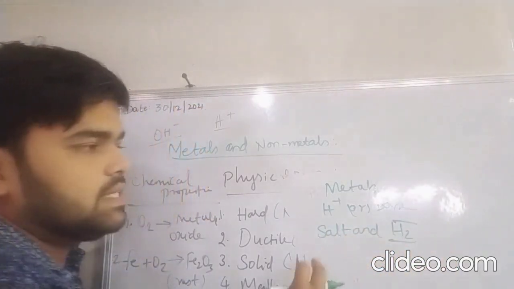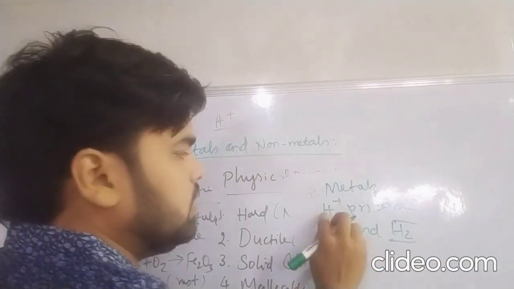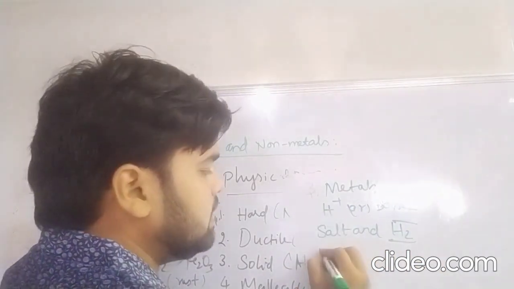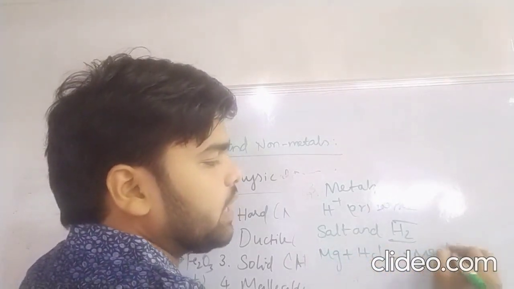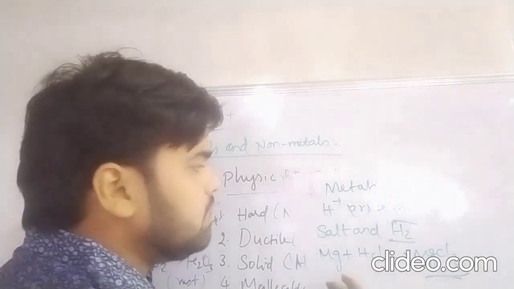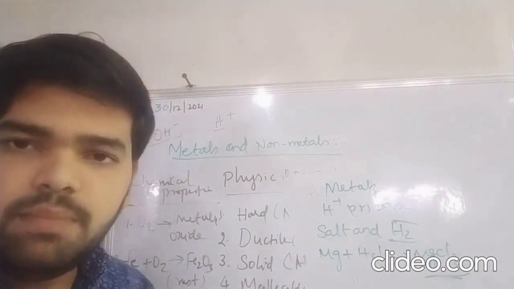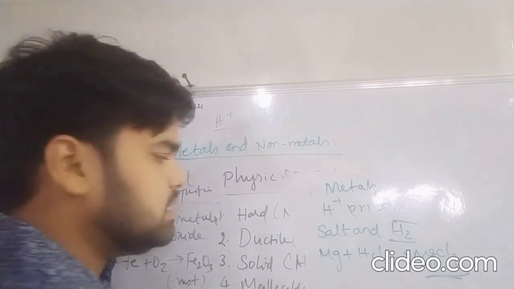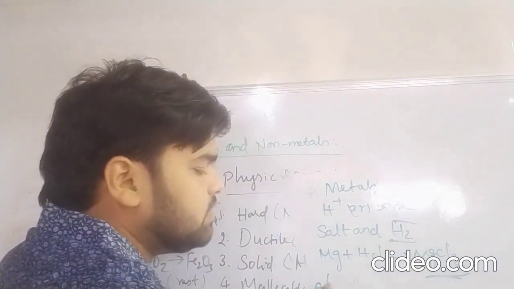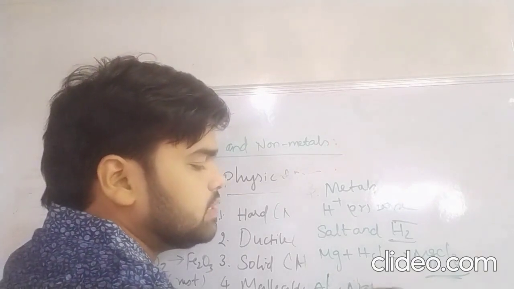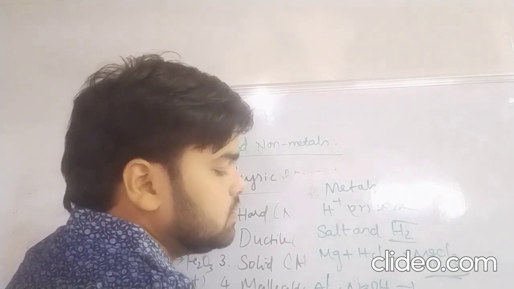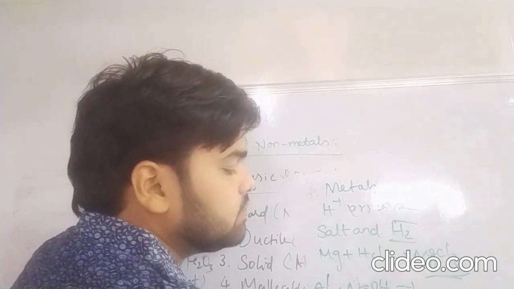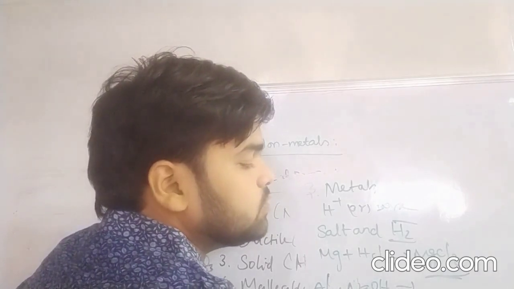For example, a metal reacting with acid HCl: Mg, magnesium, plus HCl will give magnesium chloride, a salt. Mostly metals won't react with bases, but there are exceptional cases like aluminium, which reacts with base. Aluminium plus NaOH, that is base, will give sodium aluminate plus H2.